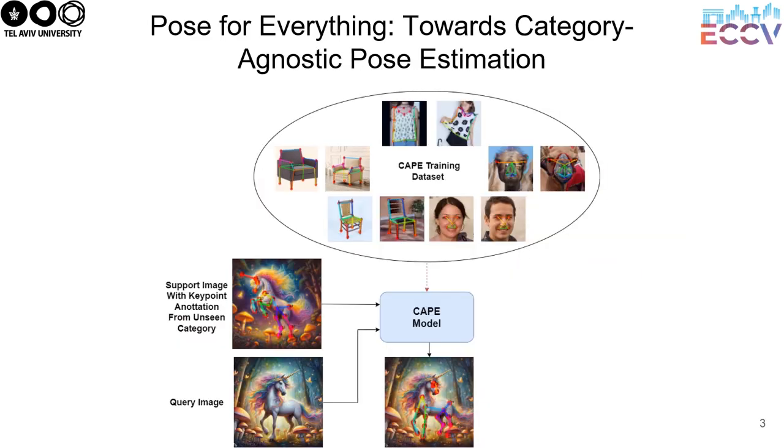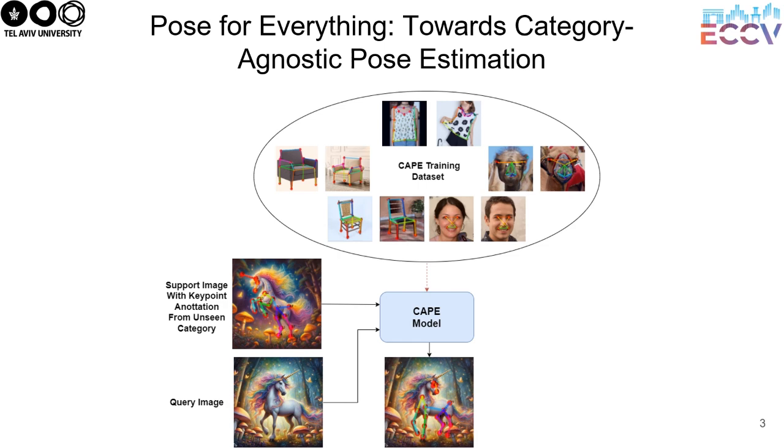To tackle this problem, category-agnostic pose estimation, or CAPE for short, was introduced. CAPE allows us to predict the position of key points for any type of object, using just a single model, even when the model has never seen this category during training. This approach is powerful because it allows us to define key points in a flexible way, depending on the specific object we are interested in. Moreover, CAPE significantly reduces the cost involved in data collection, model training, and fine-tuning for each new class of objects we encounter.